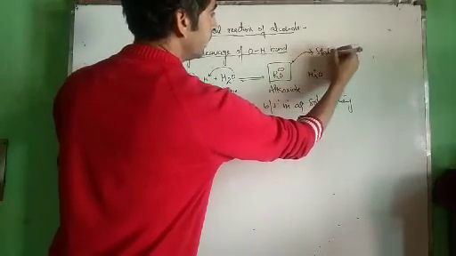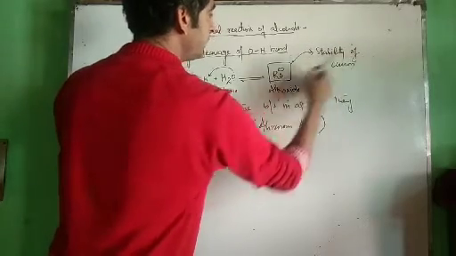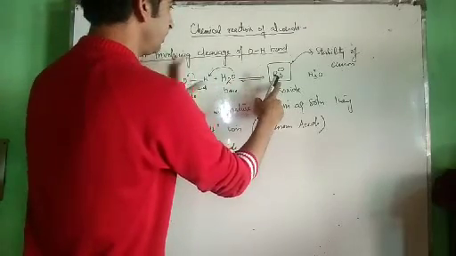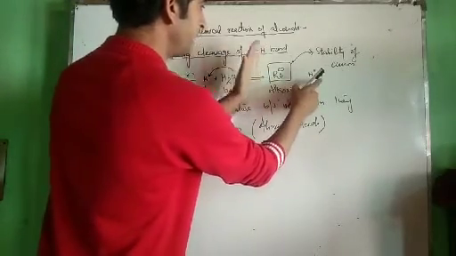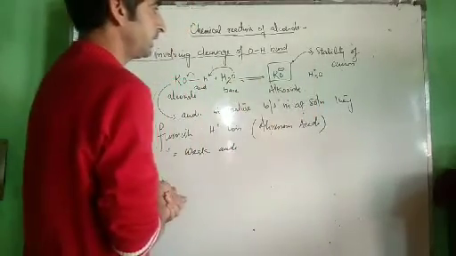Stability of anion. If this anion is more stable, it will not get converted back into alcohol, meaning the forward reaction will take place, meaning more H positive ion will be released, meaning it will be more acidic, correct?